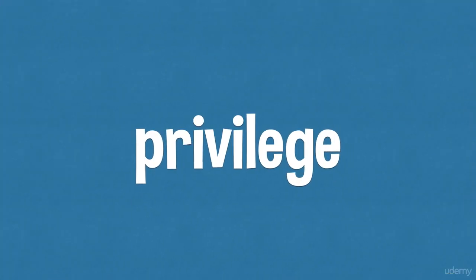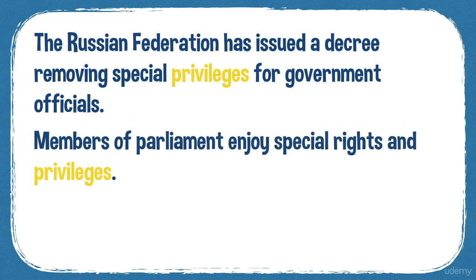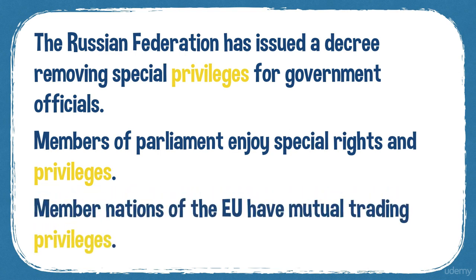The next word is privilege. A privilege is a special right or advantage that only one person or one group has. So, for example, the Russian Federation has issued a decree removing special privileges for government officials. Members of Parliament enjoy special rights and privileges. Member nations of the European Union have mutual trading privileges.